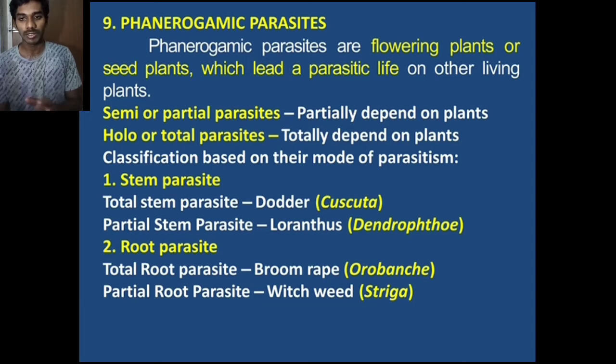A whole or total parasite depends totally on the host plant. It produces only flowers and seeds, and the nutrients and minerals are taken from the other plant for its life cycle. Classification based on mode of parasitism: stem parasite and root parasite. Total stem parasite: dodder, Cuscuta. Partial stem parasite: Loranthus, Dendrophthoe. Total root parasite: broomrape, Orobanche. Partial root parasite: witchweed, Striga.